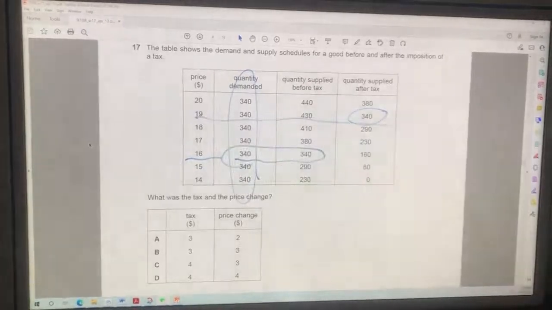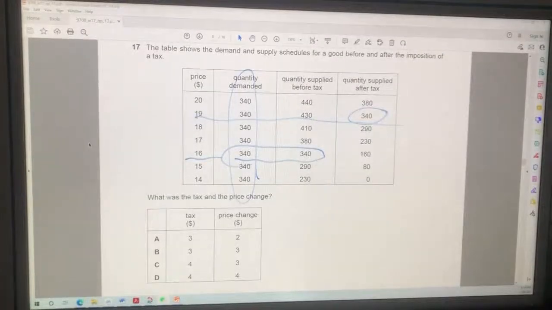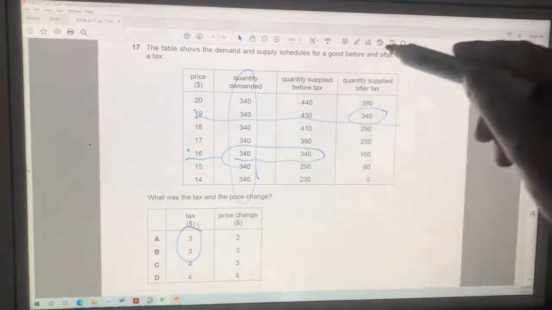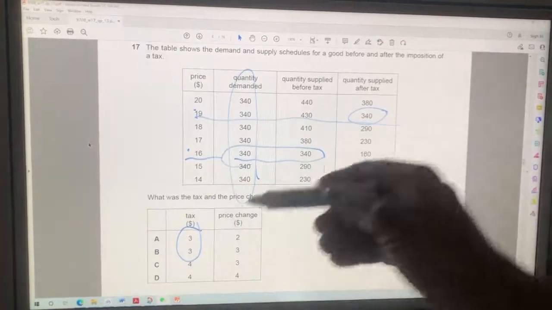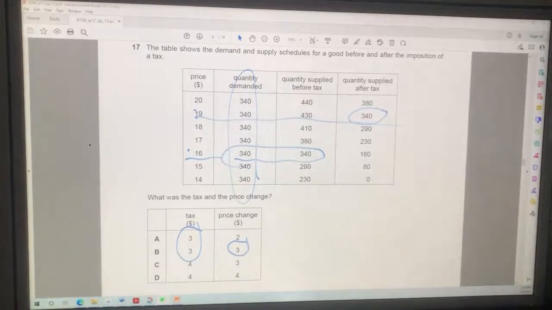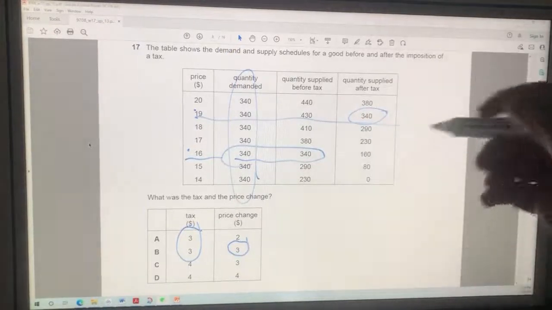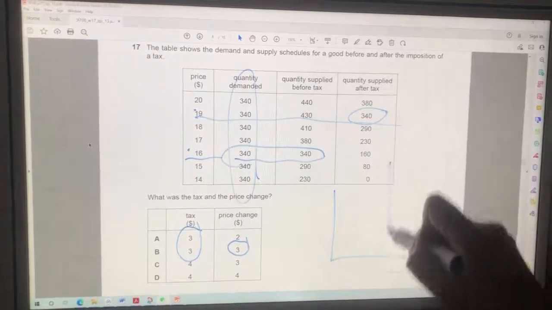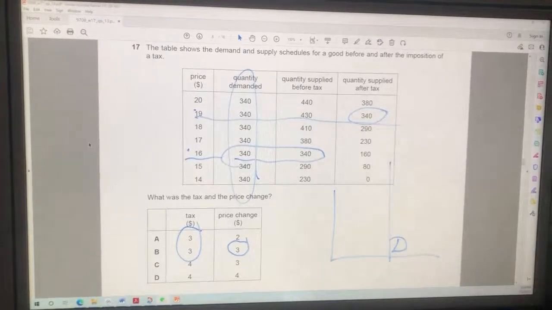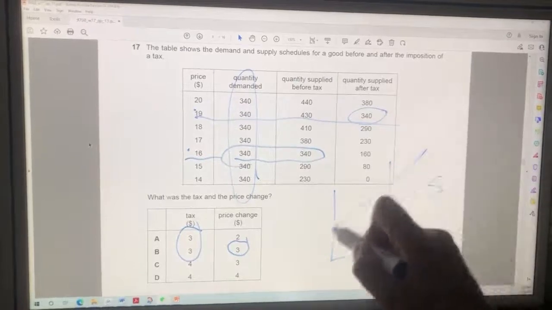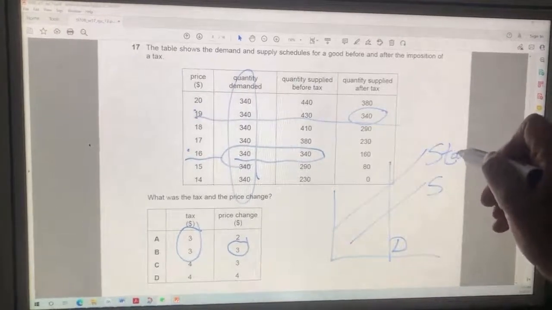So, wow, how about that? The tax is $3, 16 to 19. So the tax is $3, and the price change is $3. Why? Well, it looks like demand is perfectly inelastic. Here's demand, here's supply, and here's supply with the tax.